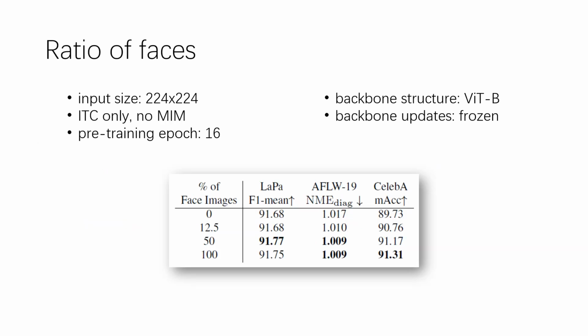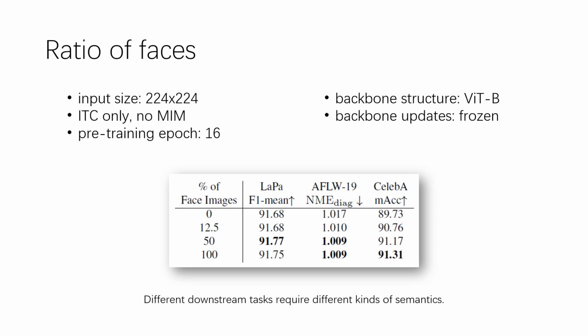We are also curious about how the ratio of face images used in pre-training affects the performance of downstream face tasks. Therefore, we randomly sample different numbers of face images from LAION-400M, and construct different pre-training datasets. We can see that, in general, a higher ratio of face images leads to better performance. The gaps are more significant on tasks like face attributes recognition, but are quite subtle on tasks like face parsing and face alignment. Such observation also matches our previous hypothesis, that different downstream tasks require different kinds of semantics.